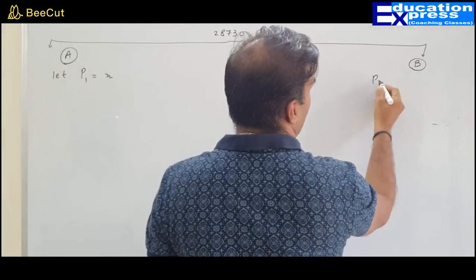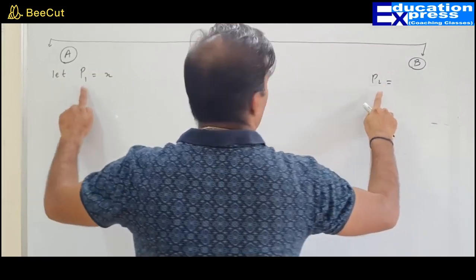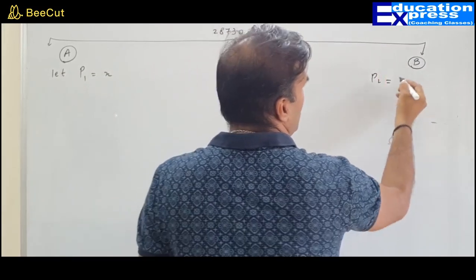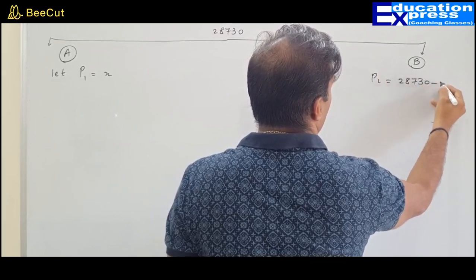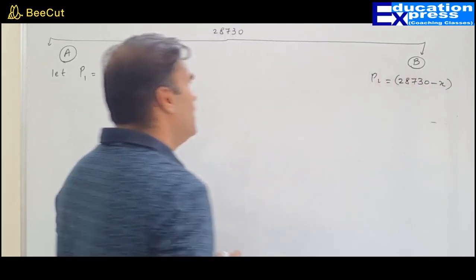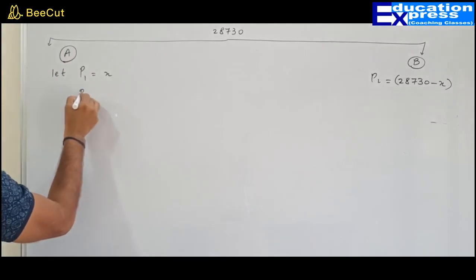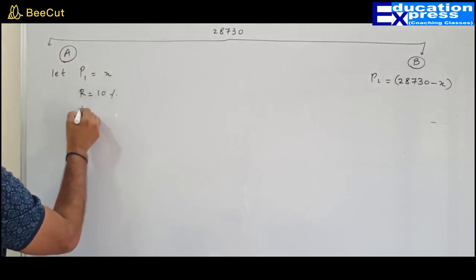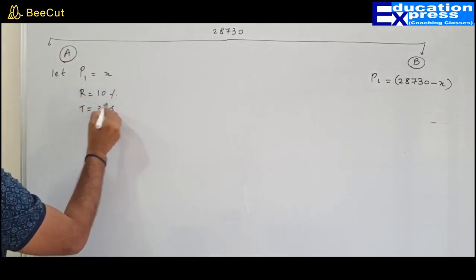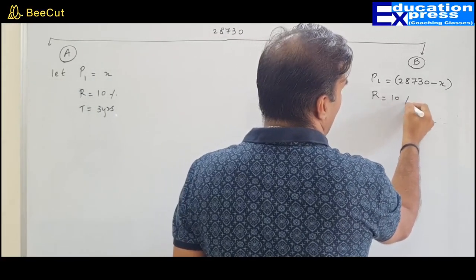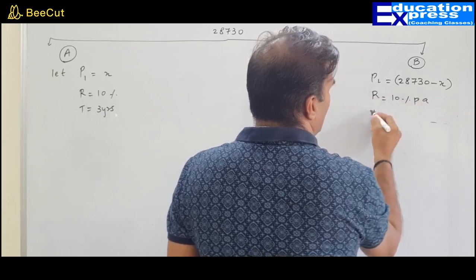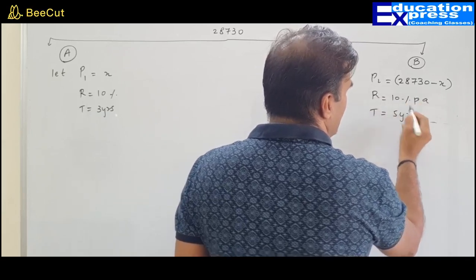What about B? Let B get P2, because I cannot call them principals, I'm calling them 1 and 2. So it will be 28,730 minus X. What was the rate? This was at 10% for 3 years. What about this? The rate was the same 10% per annum, but the time period was 5 years.